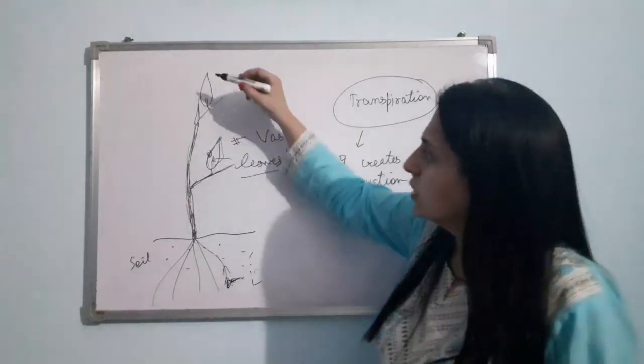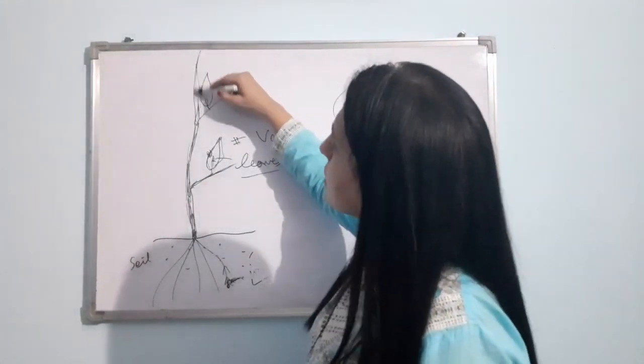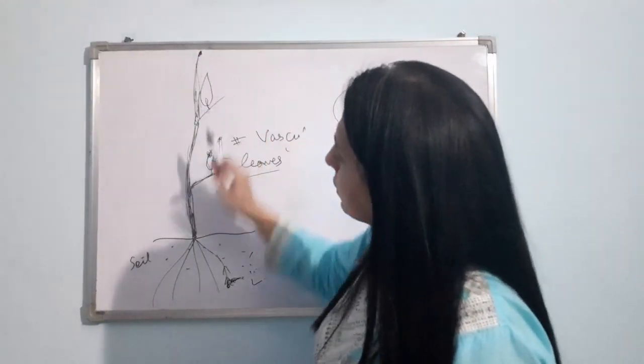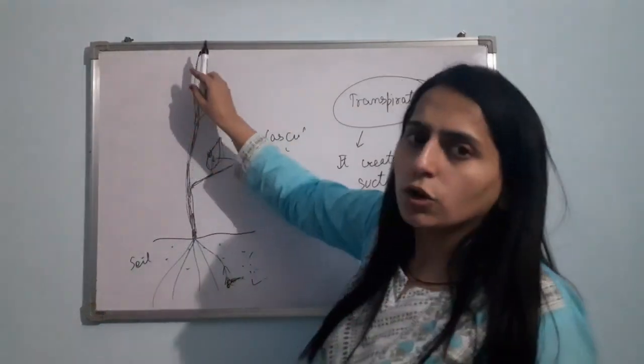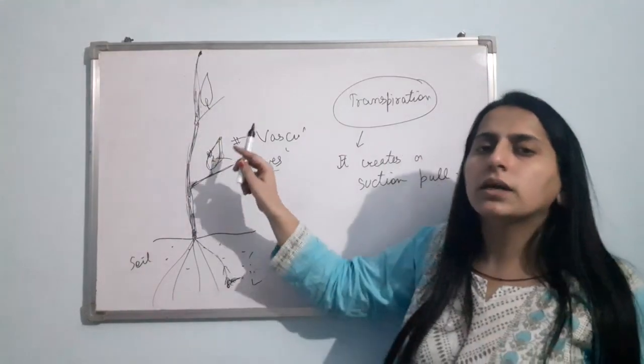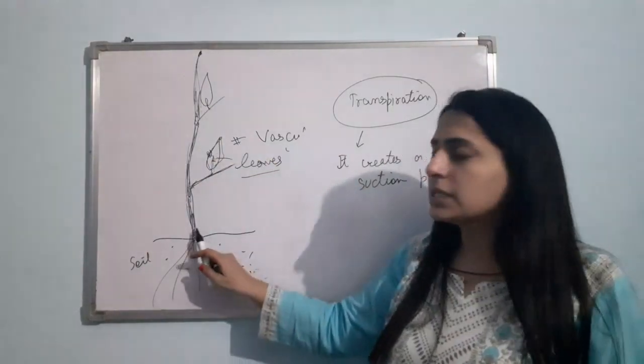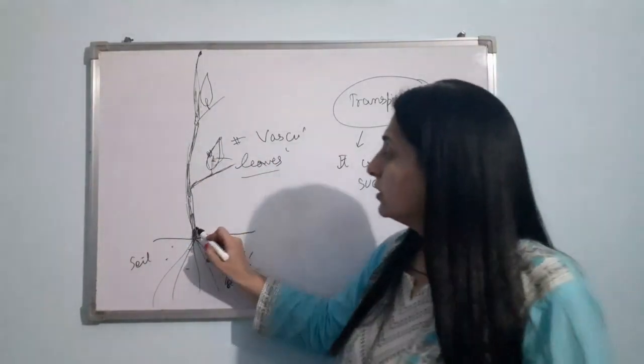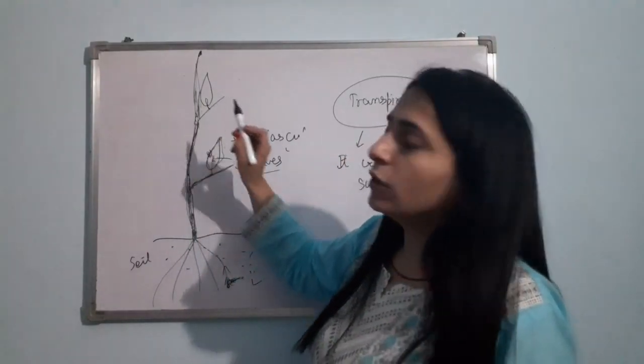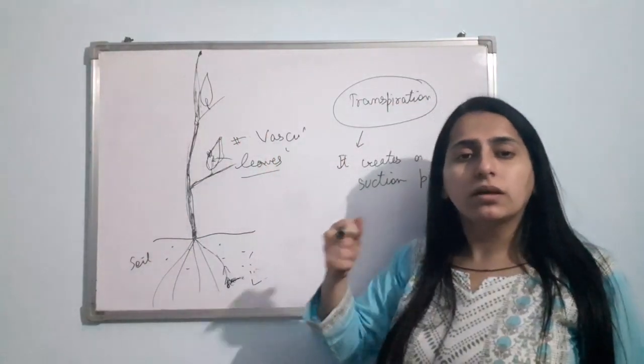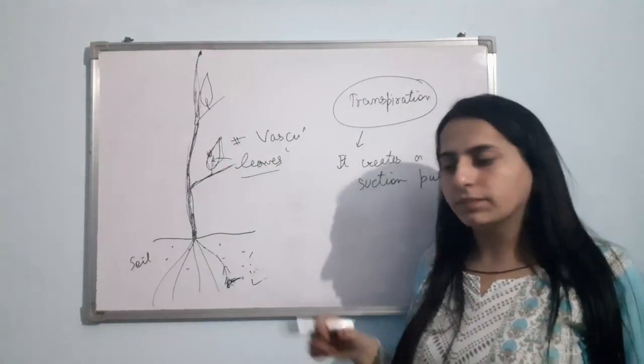and that suction pull is known as transpirational pull, and that transpirational pull helps in the transportation of water to greater height. Suppose a plant is of this height. So here the water will reach, no doubt. It will travel through a tube. The name of that tube is xylem. But the water is moving in that tube by a suction pull, that is transpirational pull.